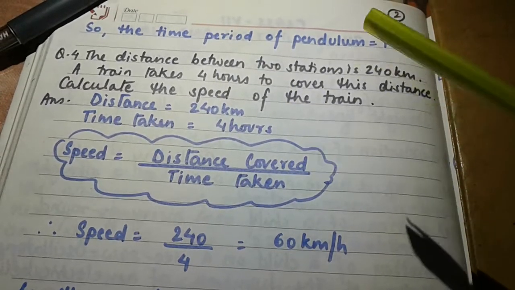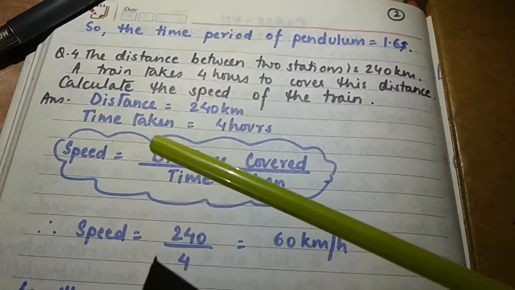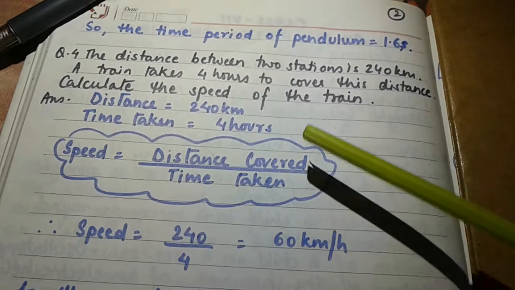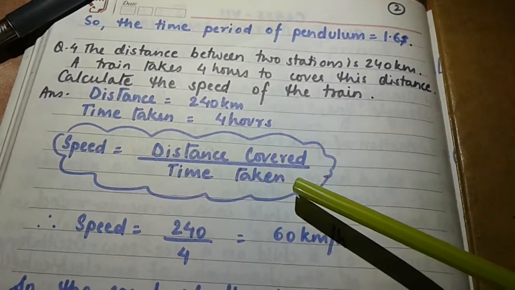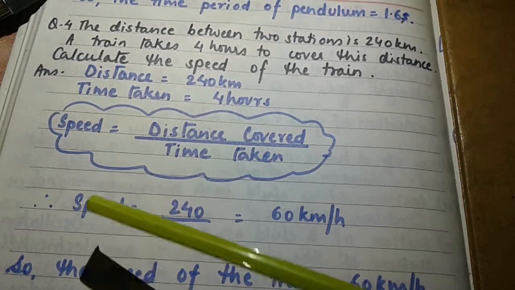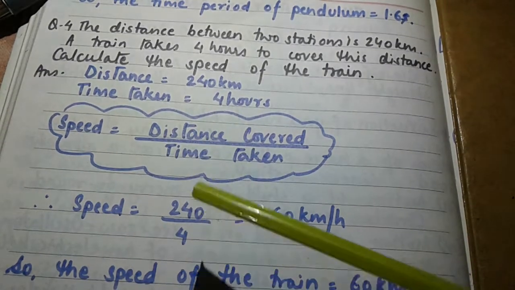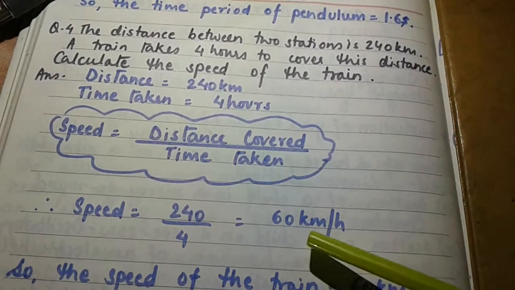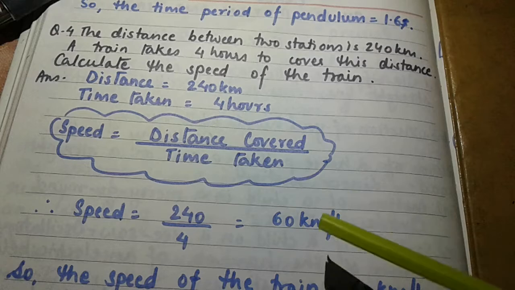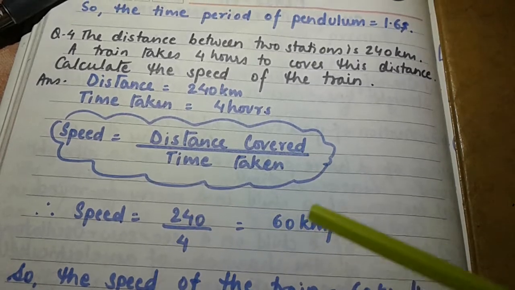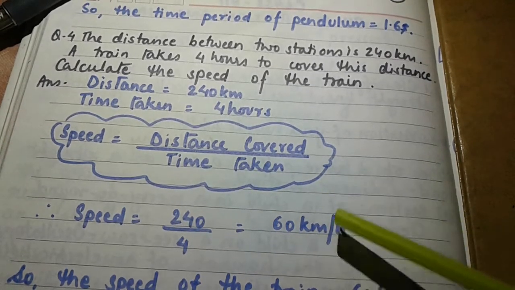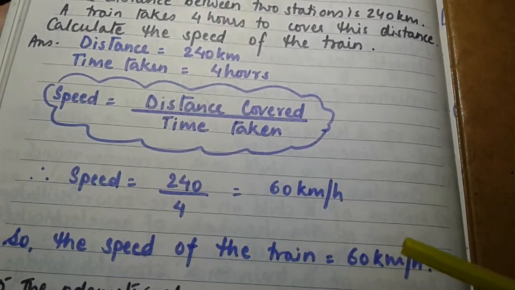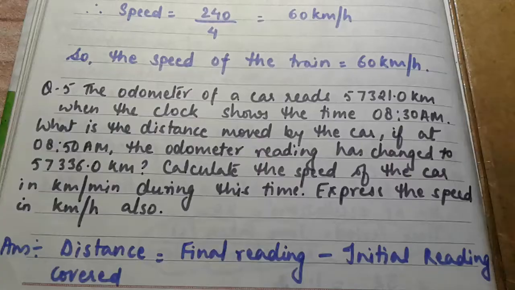Now we have to calculate the speed. For speed, what is the formula? Speed is equal to distance covered upon time taken. See, again I have written the formula over here. So from this formula the speed will be equal to 240 divided by 4, and that comes out to be 60. Again we have mentioned the unit here because the distance was given in kilometers and the time is given in hours, so it will be 60 kilometers per hour. Fine. So the speed of the train is equal to 60 kilometers per hour.